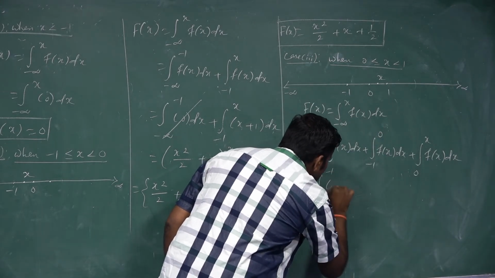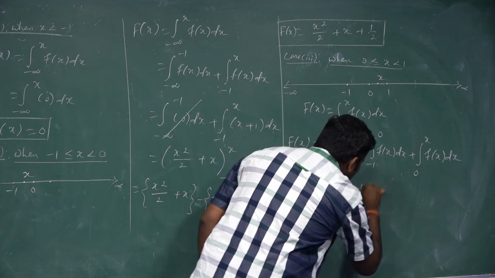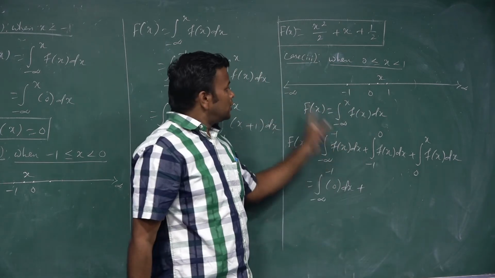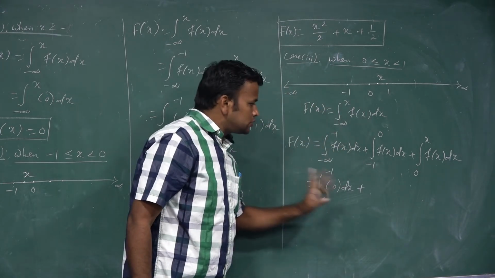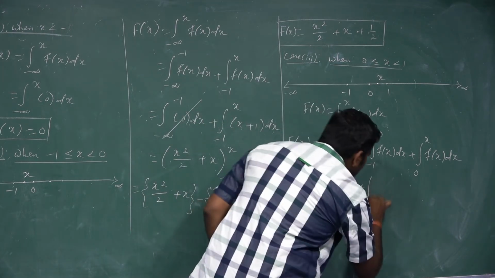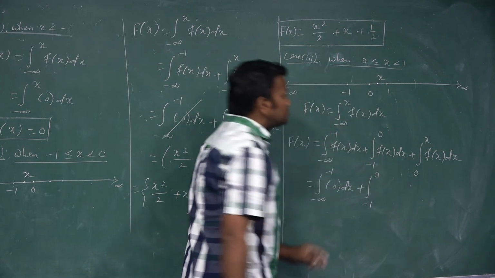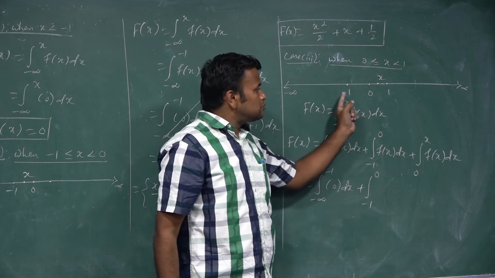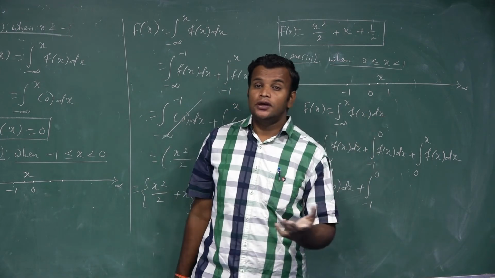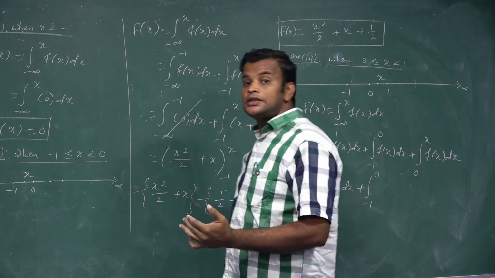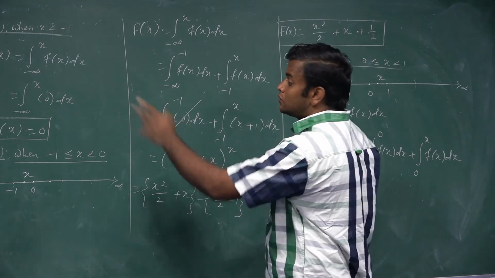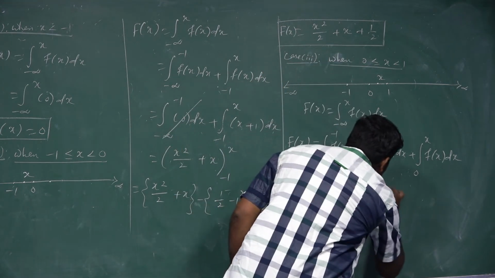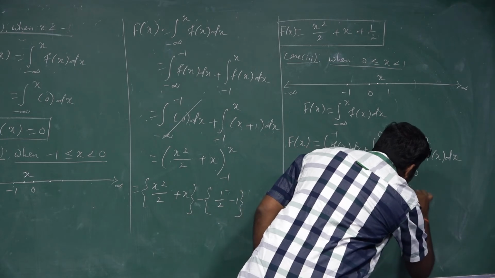Minus infinity to minus 1 into 0, in this interval f of x is defined as 0. Minus 1 to 0, suppose x lies between minus 1 and 0. You see the question. When the value of x lies between minus 1 and 0, the value is x plus 1 into dx.